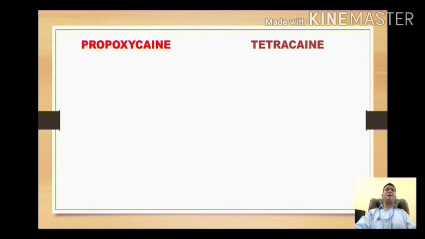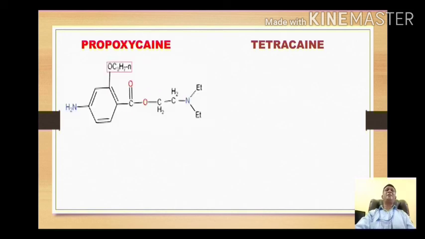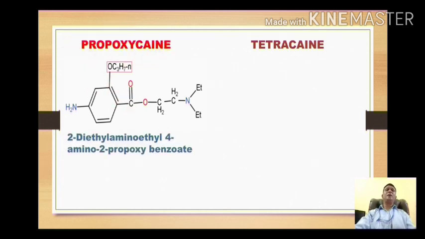The next drugs are propoxycaine and tetracaine. So dear students, can you guess what will be the structure of propoxycaine? It is simply the insertion of a propoxy group in the structure of procaine. So with the insertion of propoxy group at position number 2 in procaine, it will give propoxycaine. So this is the IUPAC name, 2-diethylaminoethyl 4-amino-2-propoxybenzoate.